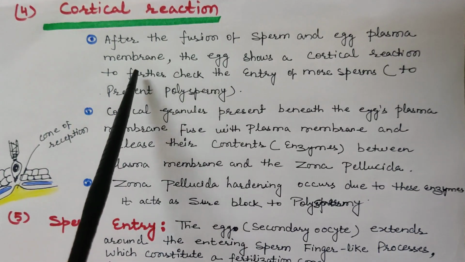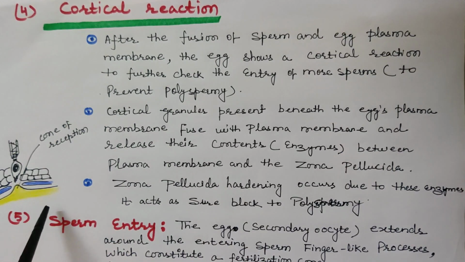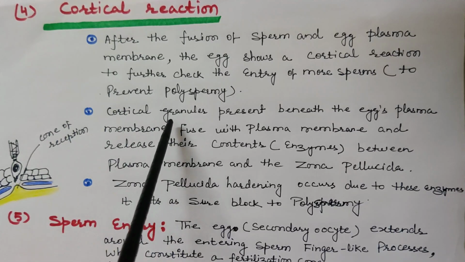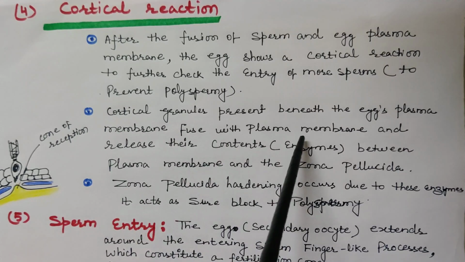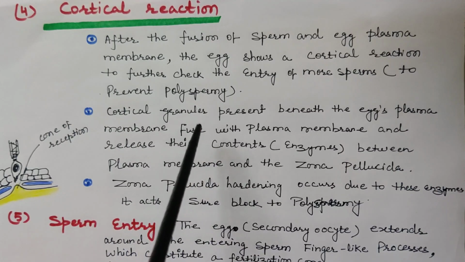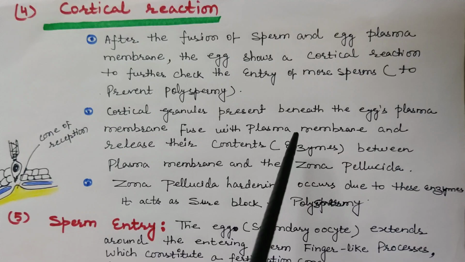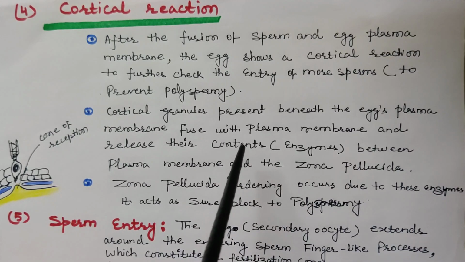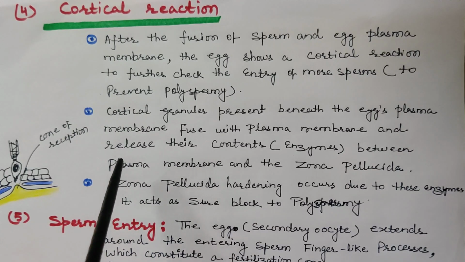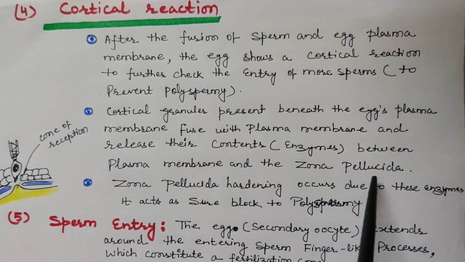Cortical granules are present inside or beneath the plasma membrane of the oocyte. Those cortical granules fuse with the plasma membrane of the oocyte. So cortical granules fuse with the plasma membrane and release their contents. What do they have inside them? Cortical granules have enzymes inside them. So they release their enzymes into the space which lies between the plasma membrane and zona pellucida.